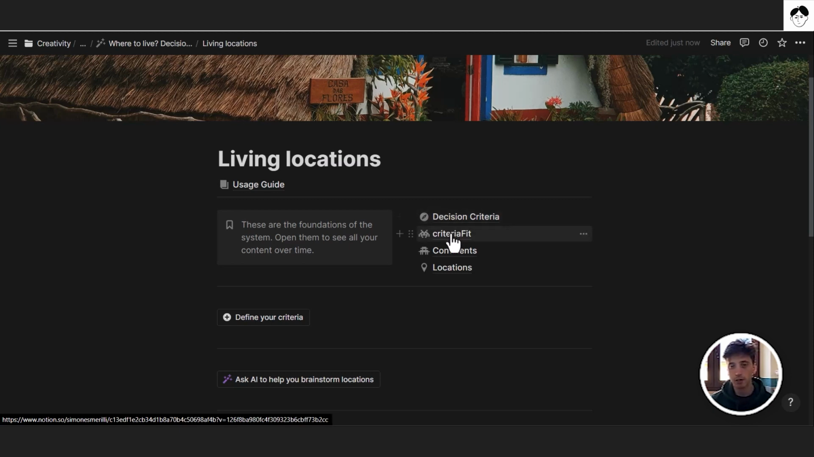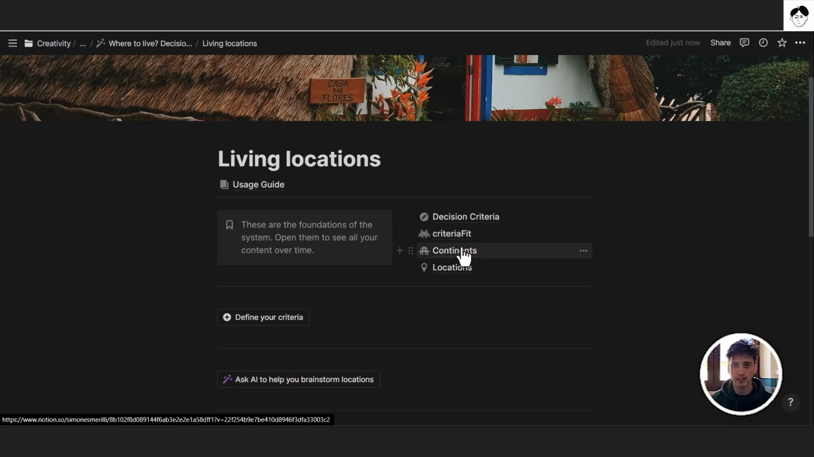Then we have the criteria fit database. That's a join table essentially, where you can score each criteria for each location. So these databases are related. So criteria fit is related to decision criteria, and criteria fit is also related to locations, because for each location you want to have the ability to score each criteria and then tally up that score as a sum on the main location view. And finally, we also have continents.